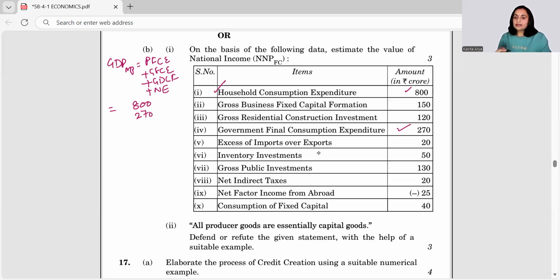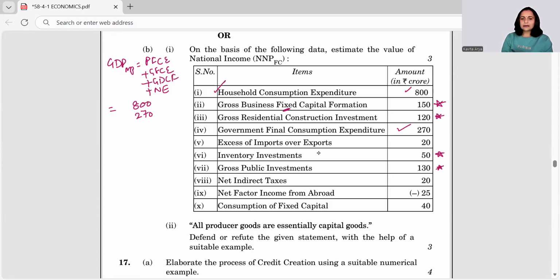Right, gross domestic capital formation. Here gross domestic capital formation is not given clearly, its components are given. What are the components? Residential construction, business construction, and here they have said business fixed, which means the inventories also would be added to make it gross, and public sector gross public investments is also left.